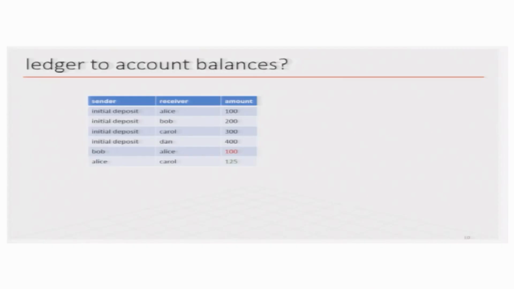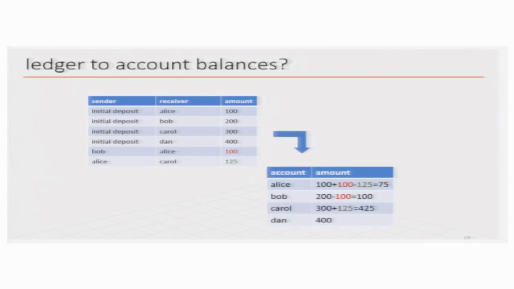Then I can construct the account balances by going through the transactions. Earlier we started with an account balance table, but what we are showing here is that if you keep track of all the transactions, that is enough, because at any point in time you can reconstruct that table of account balances.